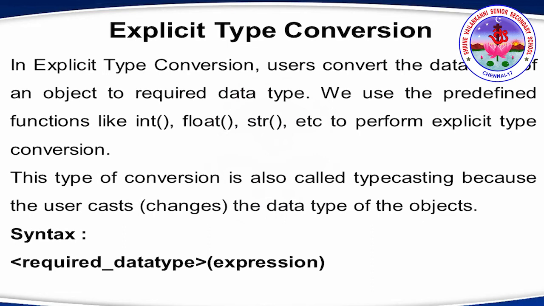In explicit type conversion, users convert the data type of one object to another data type. Whatever we require, we just change the data type to that. We use predefined functions like int(), float(), str(). These are called explicit type conversion functions. This type of conversion we call typecasting. So explicit type conversion can also be termed typecasting because the user casts or changes the data type of the object. Here the syntax is the required data type, then the expression within the brackets.